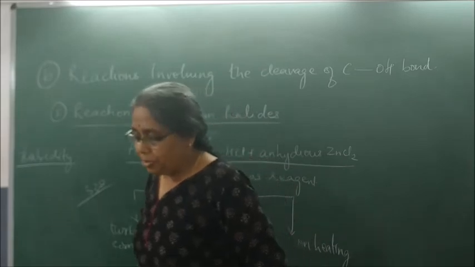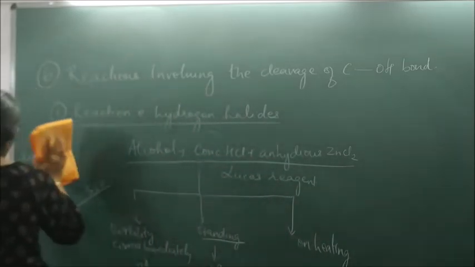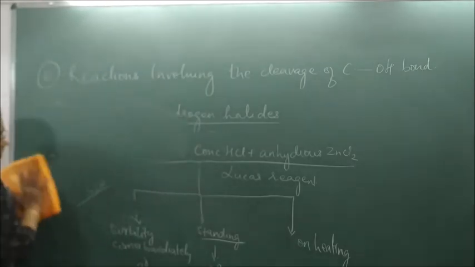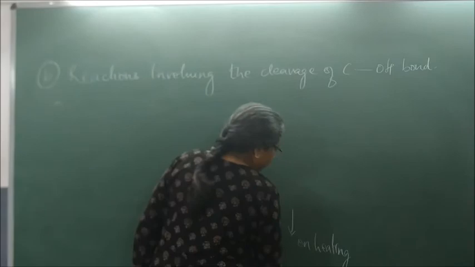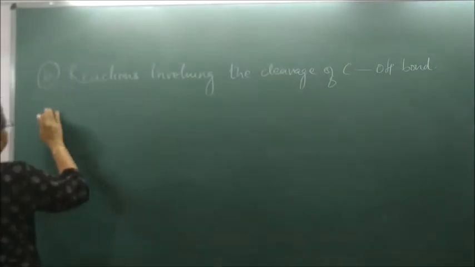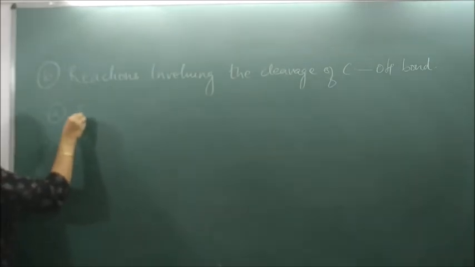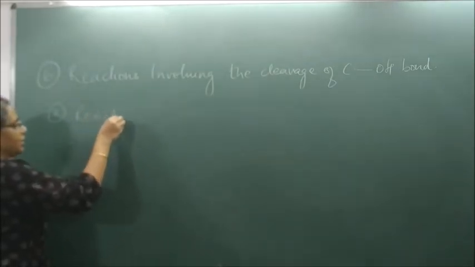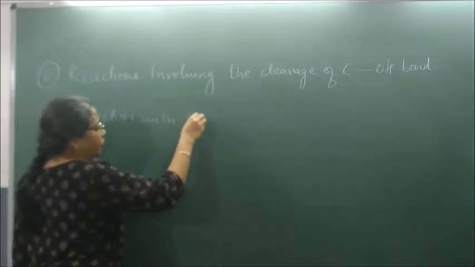Now, let us talk about the next equation: reaction with PCl3 and PCl5. First, reaction with PCl3. The second equation of breakage of the OH bond, reaction with PCl3. What is PCl3?